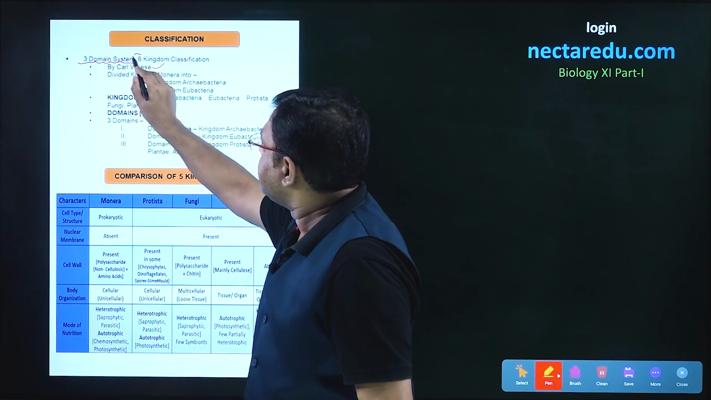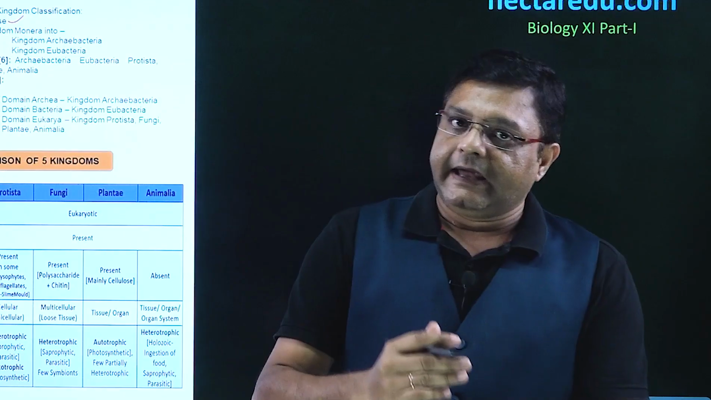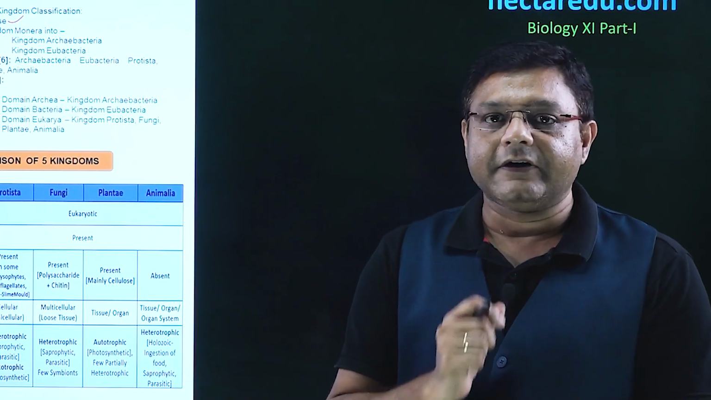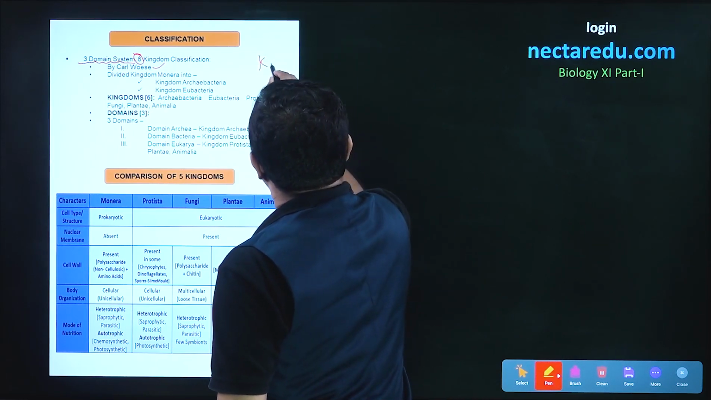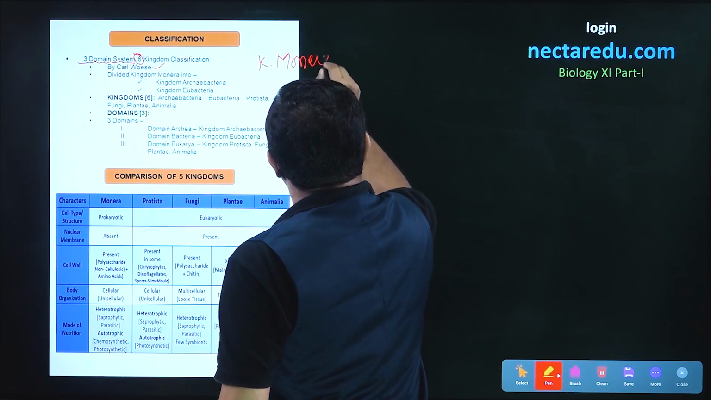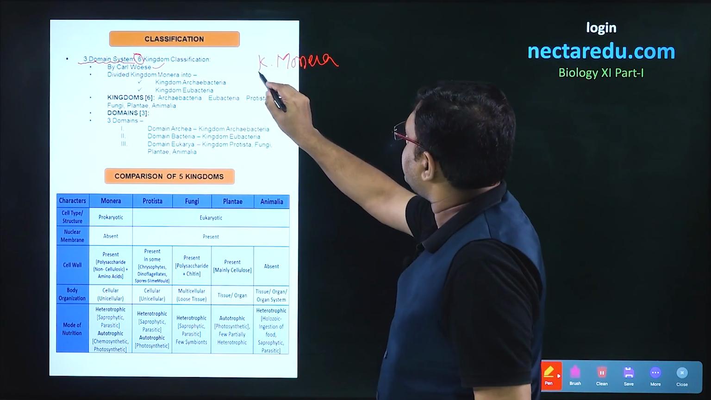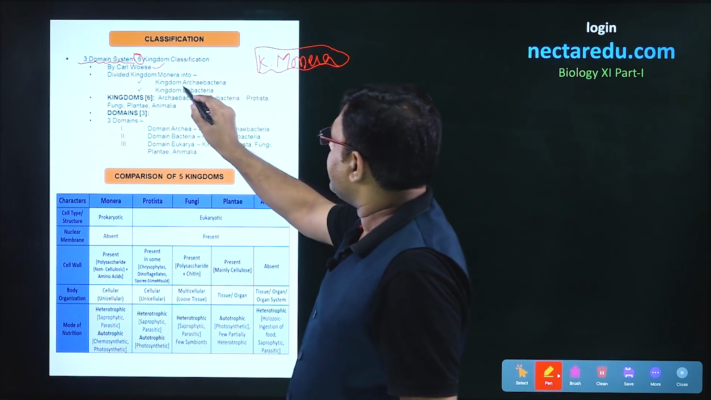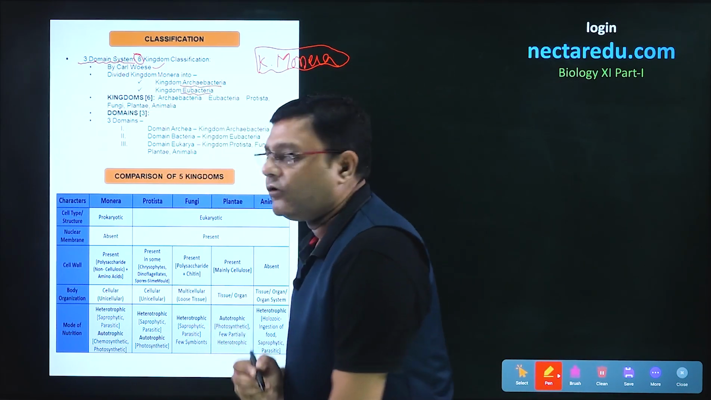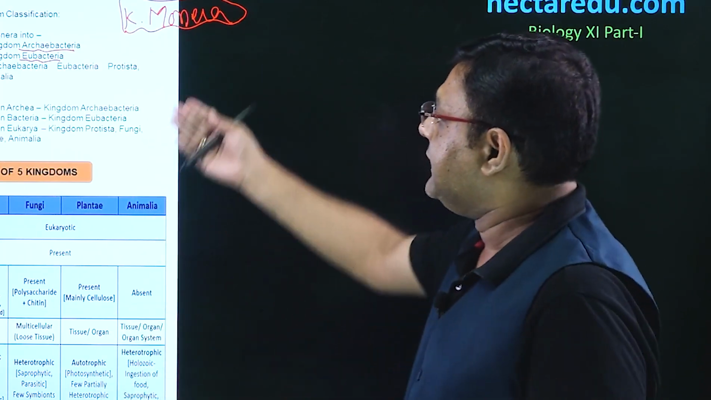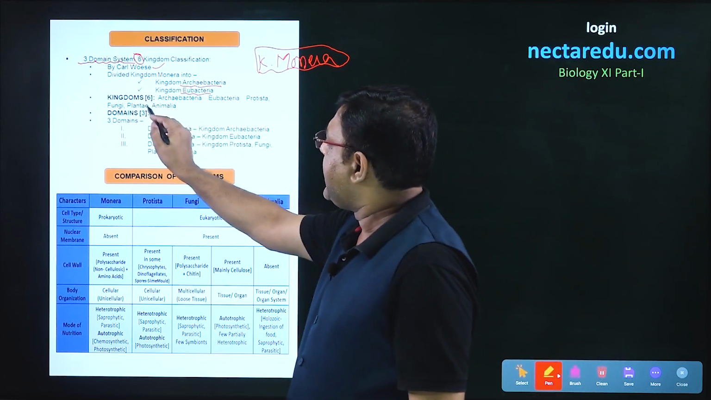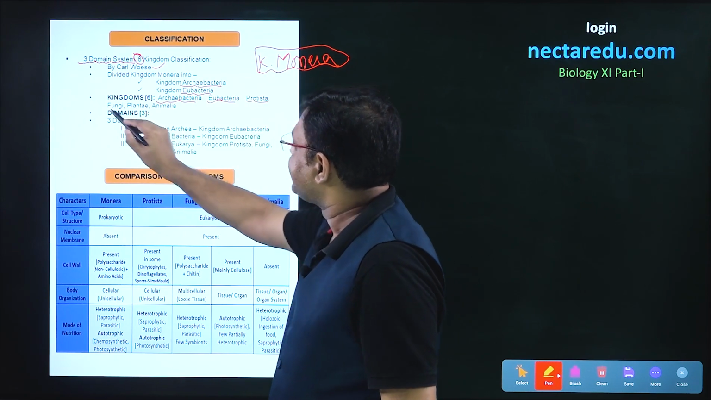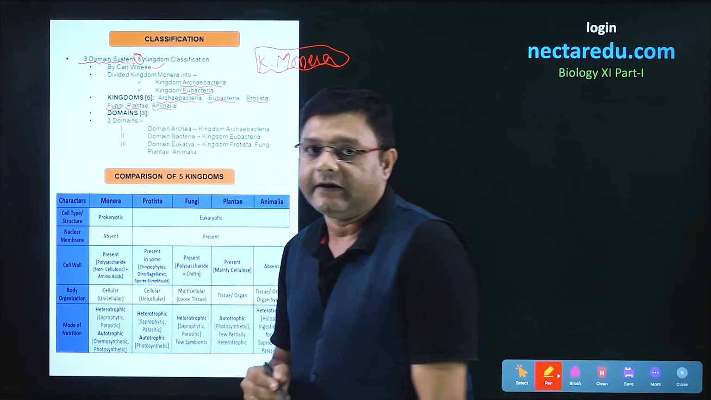So how did these six kingdoms come about? In the earlier five kingdom system, there were five kingdoms. The first kingdom was Monera. Woese divided this kingdom Monera further into two kingdoms: the first called Archaebacteria and the second Eubacteria. That increased the number by one, and now we had six kingdoms: Archaebacteria, Eubacteria, Protista, Fungi, Plantae and Animalia.